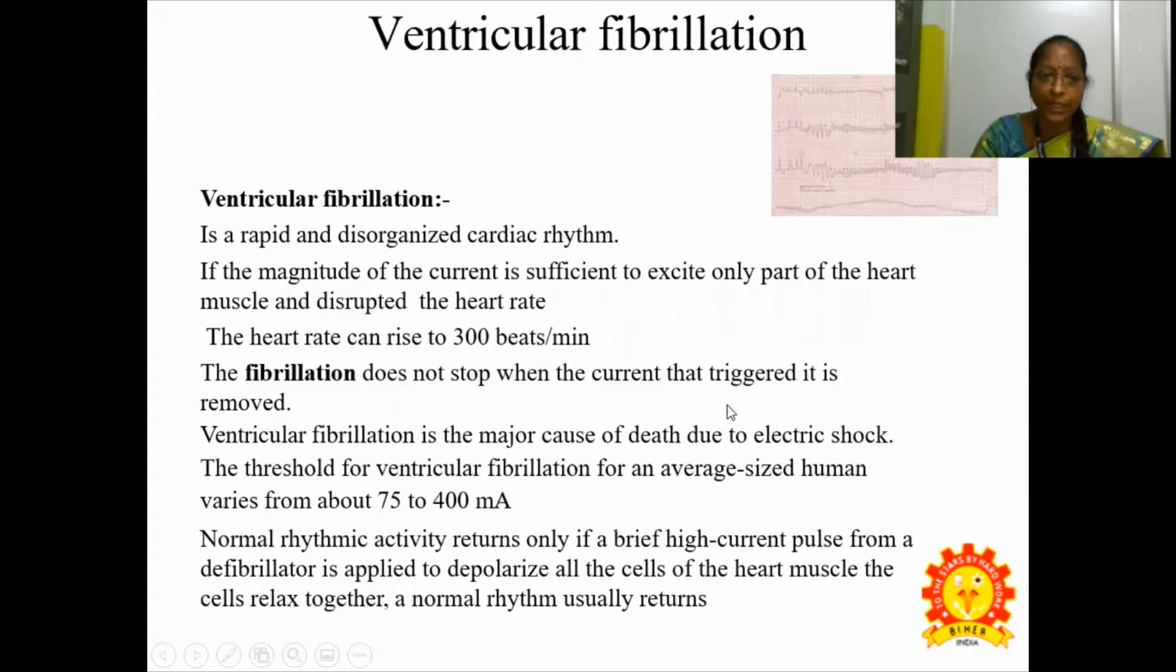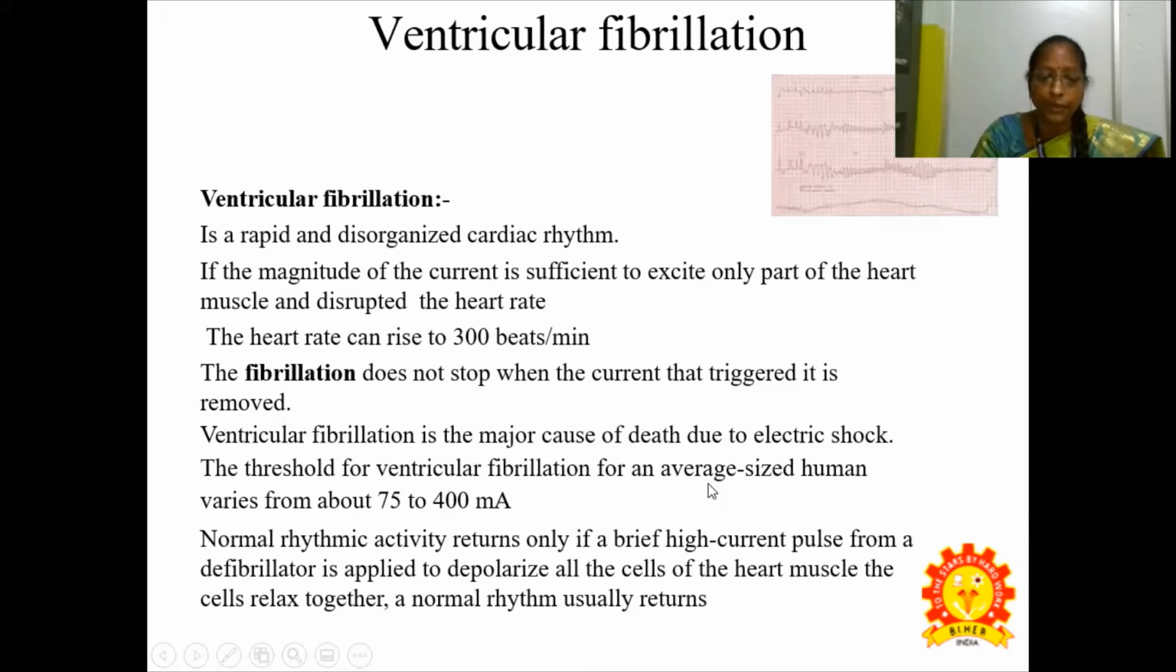Ventricular fibrillation is a rapid and disorganized cardiac rhythm, as shown in the diagram. If the magnitude of the current is sufficient to excite only part of the heart muscle and disrupt the heart rate, the heart rate can rise to 300 beats per minute. The fibrillation does not stop when the current that triggered it is removed. So ventricular fibrillation is a major cause of death due to electric shock. The threshold for ventricular fibrillation for an average sized human varies from about 75 to 400 milliamperes.